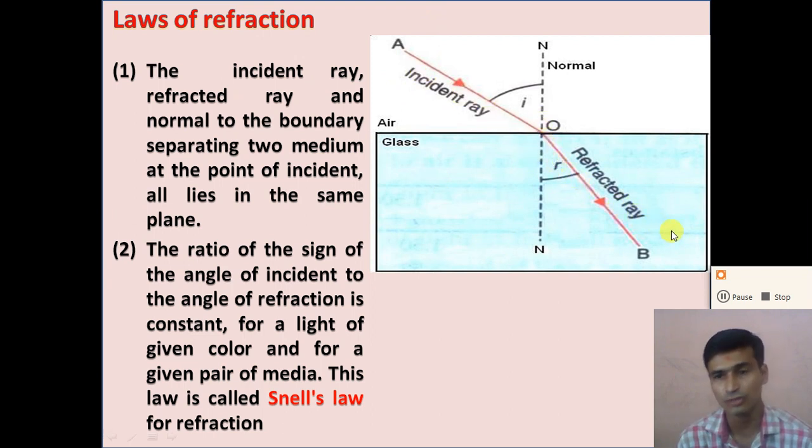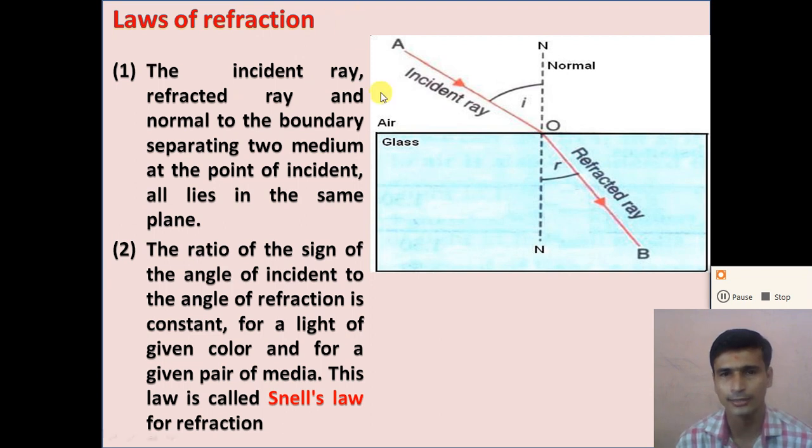Here, the ray AO is the incident ray, this ray is called the refracted ray, and the perpendicular line drawn at the point of incidence is called the normal. Due to the property of the different media, the speed of light is different in different media, so the ray of light is bent in the other medium.